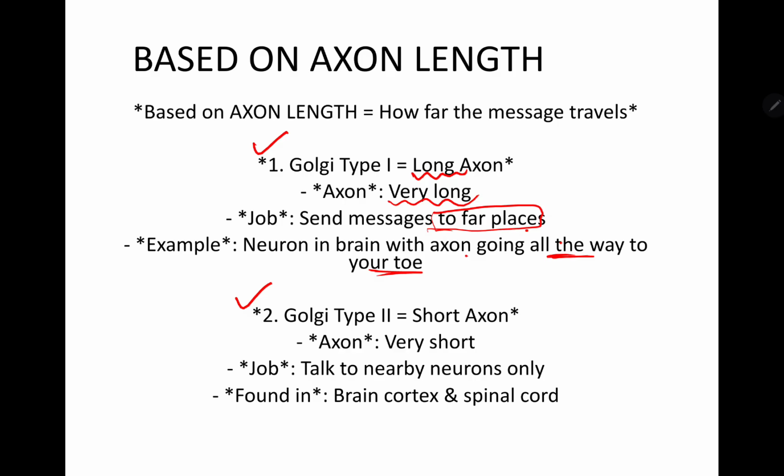So, the brain sends information to the toe. Whereas Golgi Type II has a short axon. The axon being very short, its job is to talk to nearby neurons only. Found basically in the brain cortex and spinal cord.